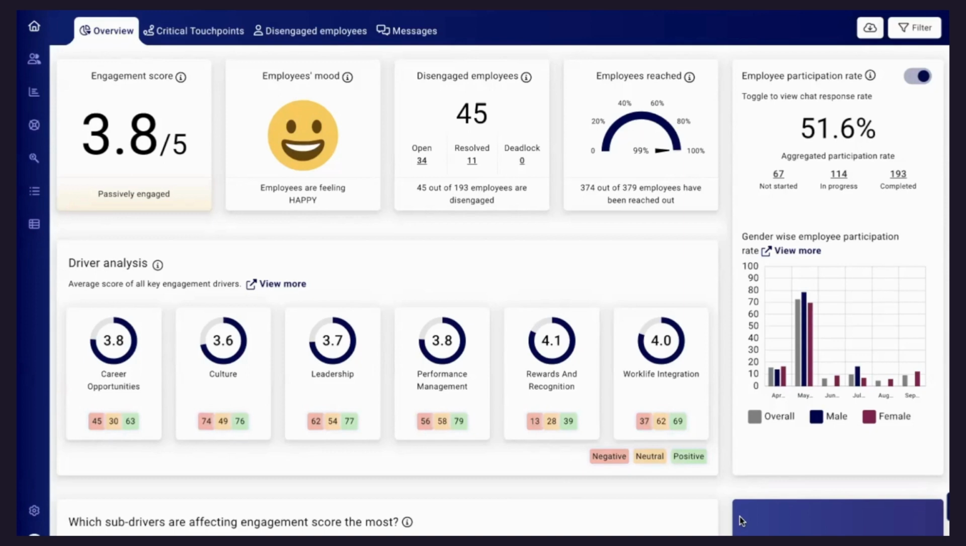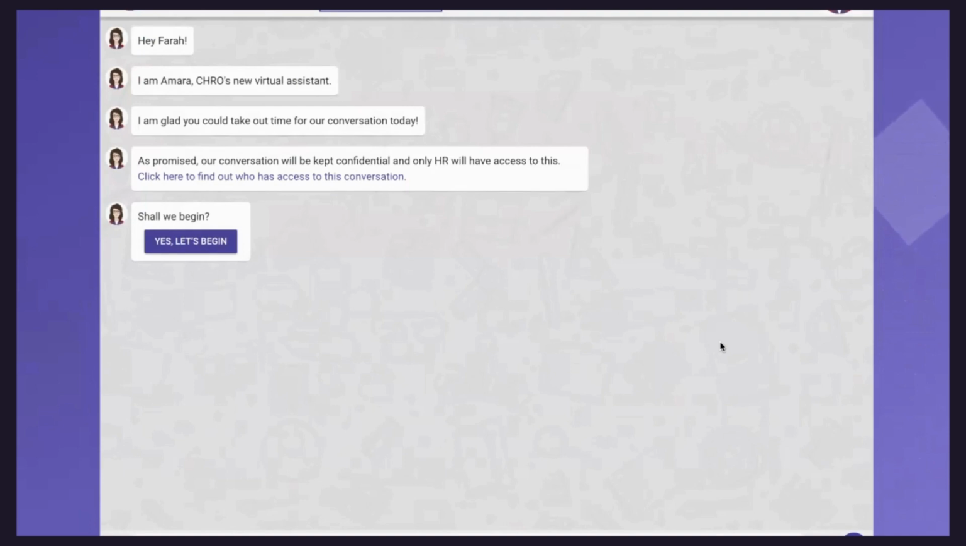But before we talk about the dashboard and its features, let me show you how Amara reaches out to your employees and interacts with them. This is the chat widget for employees, where Amara reaches out when they complete a milestone in their employee life cycle. These milestones are predefined with the help of HR business partners and in consultation with our team. We predefine exactly when you want Amara to reach out.